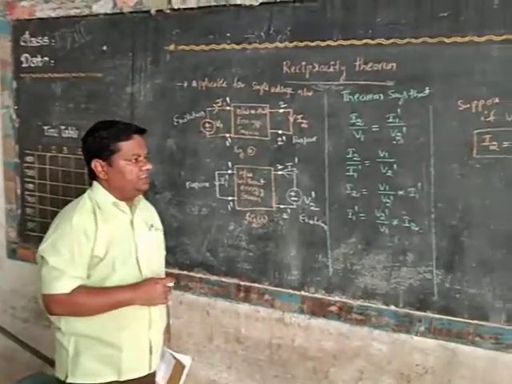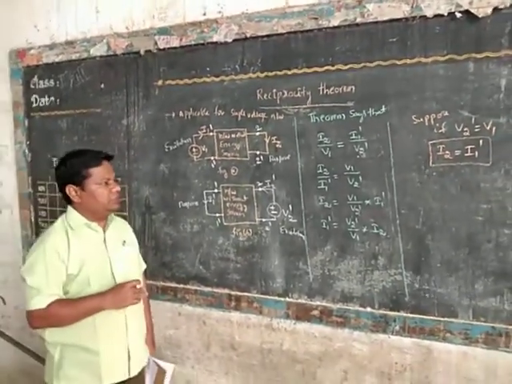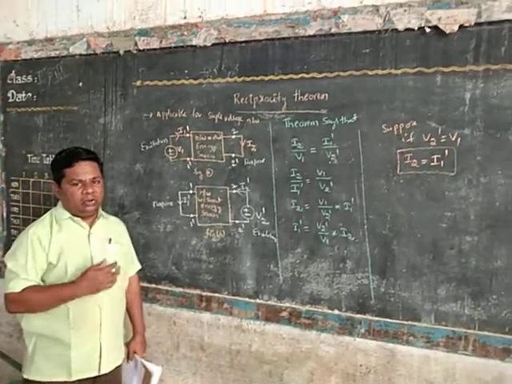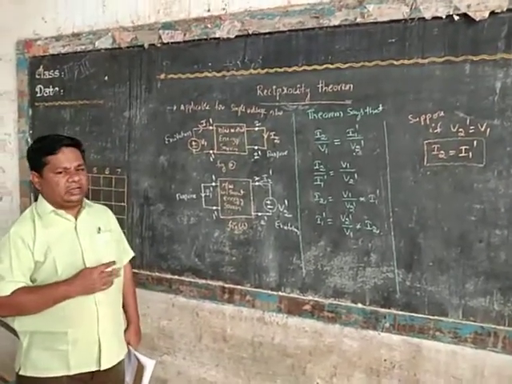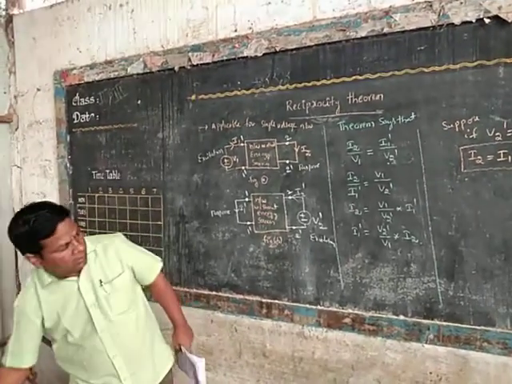This can be explained with the help of a simple problem. Then we can easily understand the reciprocity theorem, and how it helps us find the current in one circuit from another circuit. Problem.